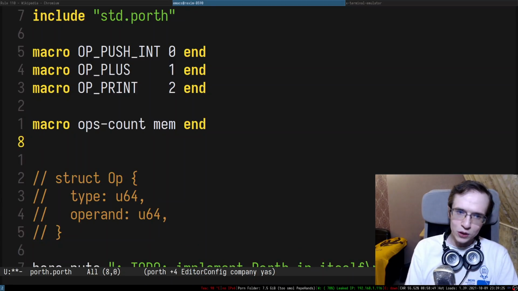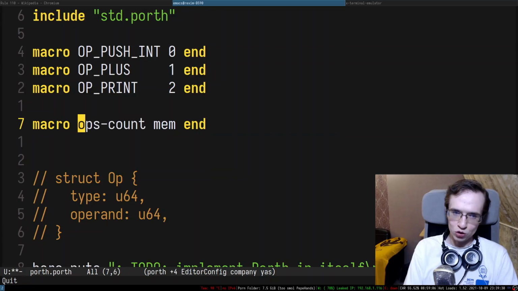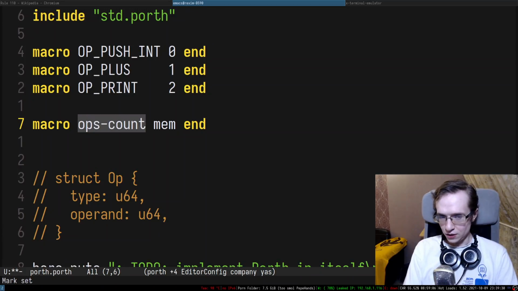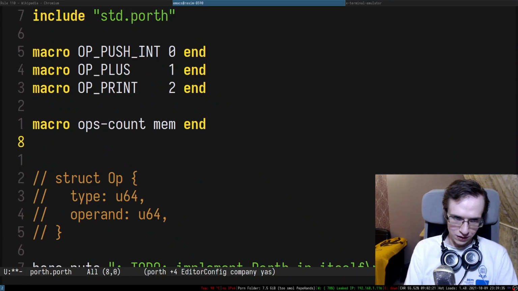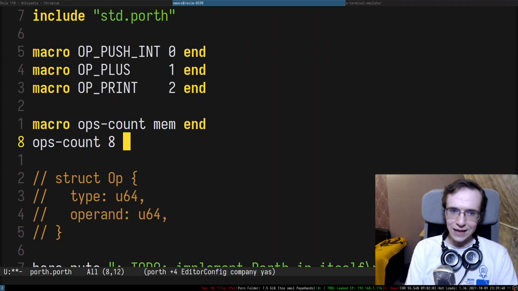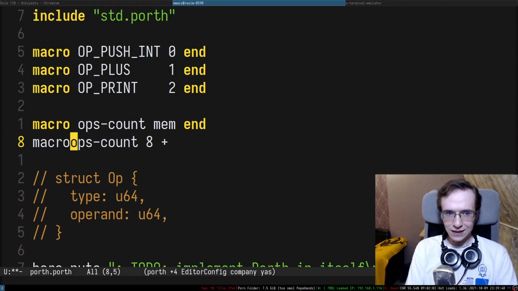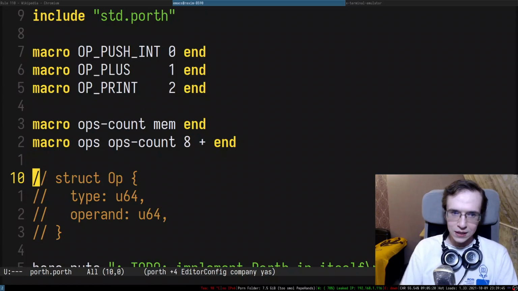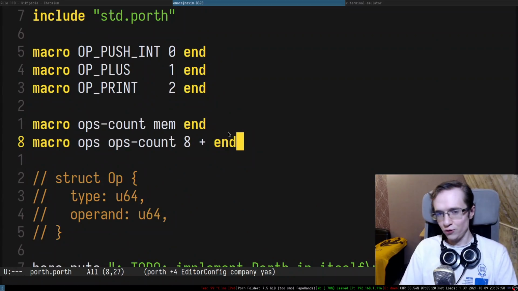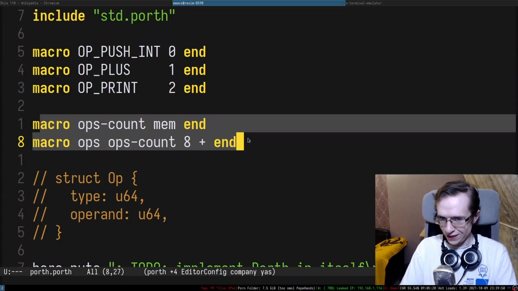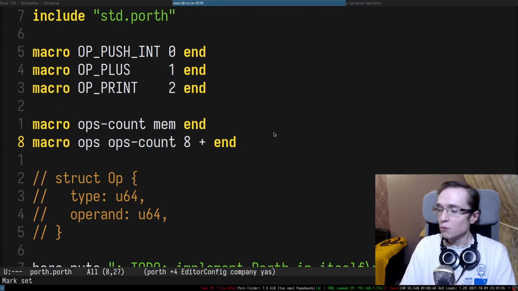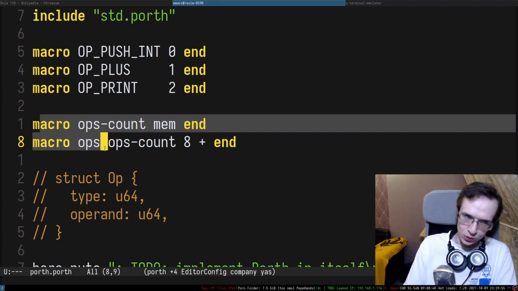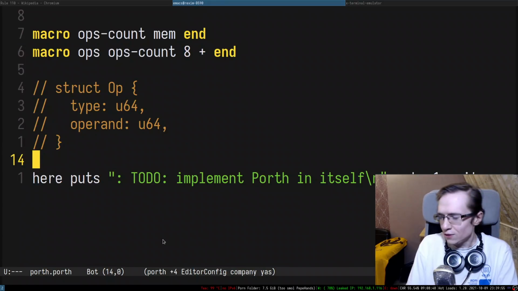So then I want to have a pointer to the beginning of the array of the operations. So I want the array of the operations to start after the amount of operations, right? So that means I need to take ops count and add 8 to it, right? And that is basically the pointer to the beginning of the operation array. There we go. So I have two things like that. So if you want to allocate memory, you usually do it like this. Again, it's pretty stupid, it's pretty dumb, but it's easy to implement. And that's why we're doing it this way. Right, so maybe it's not going to be enough, we'll see.